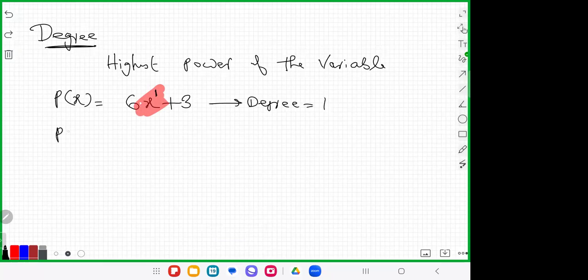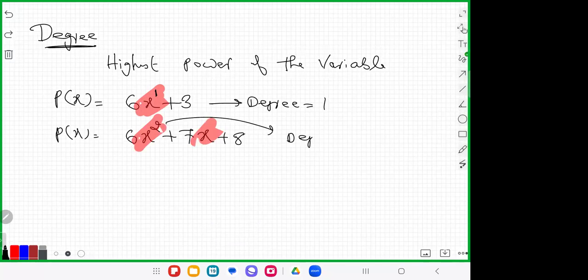Look at the second question. P of x is equal to 6x square plus 7x plus 8. So x is the variable, x here and here also. And the highest power, this is the highest power, 2. So we can say that the degree is 2.